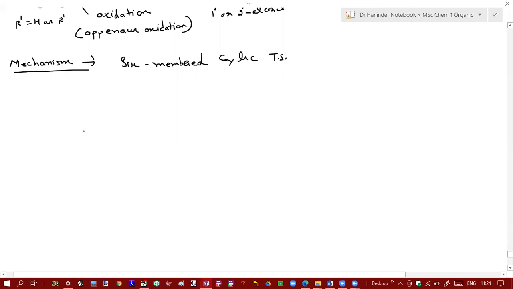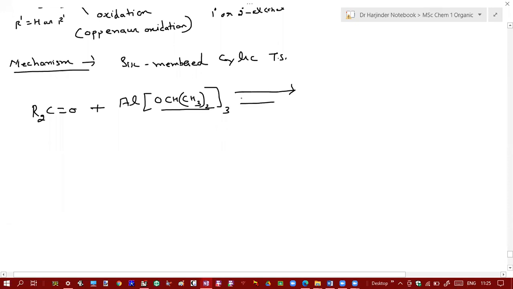So let's see how. Suppose you have a carbonyl compound, whether it is aldehyde or ketone, and aluminium isopropoxide. So it will be OCH, CH3 twice, thrice. So this is the isopropoxide group. Now, is aluminium a Lewis acid or a Lewis base? Lewis acid. Yes, aluminium is a Lewis acid, so it will tend to accept electrons.